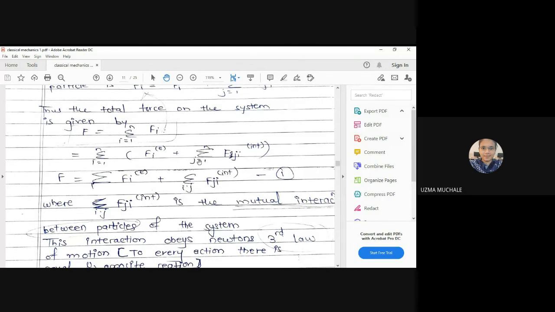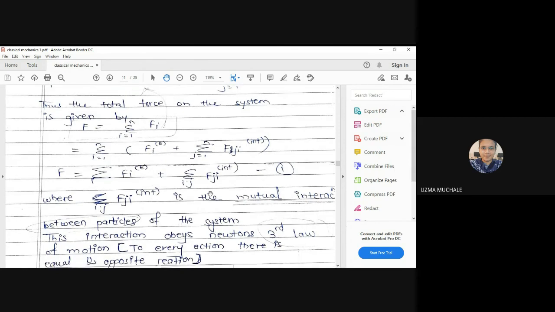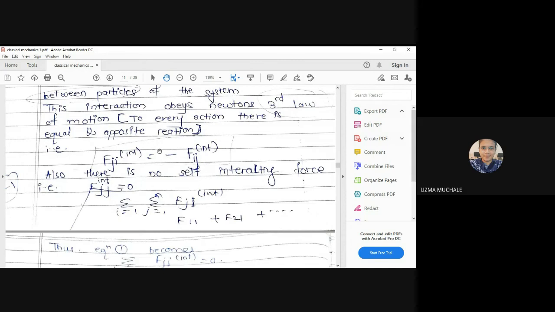What will happen to this term? This term is eliminated because Fjj is 0, since the force acting on itself by itself is 0. The force acting on the ith particle due to the presence of the jth particle we can eliminate with the help of this equation. Newton's third law of motion tells us that to every action there is an equal and opposite reaction.